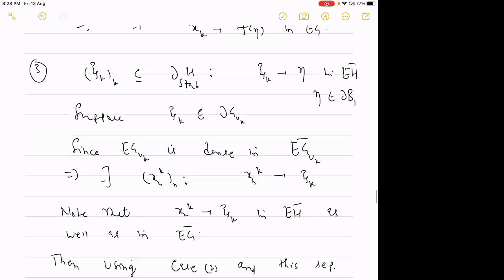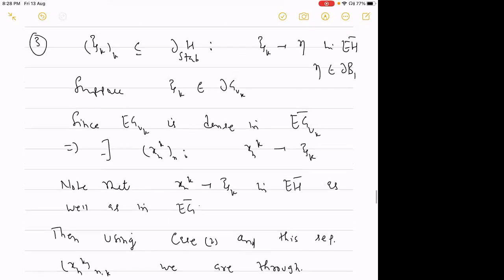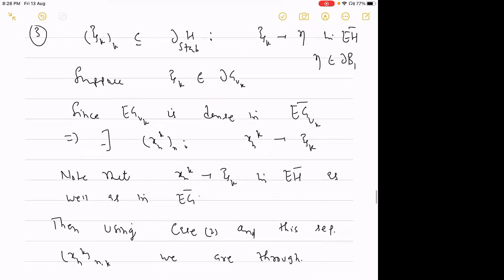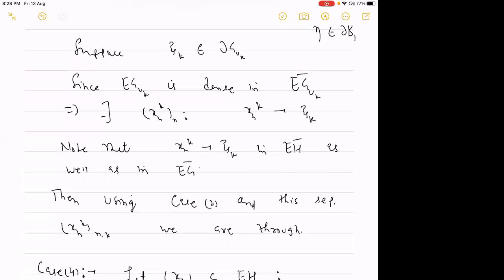Now we have to do some arguments which I am not giving completely. We will vary n and k both, and then use the second case, because x_{n,k} is converging to J_k and J_k is converging to eta.